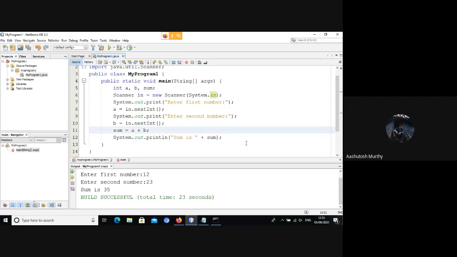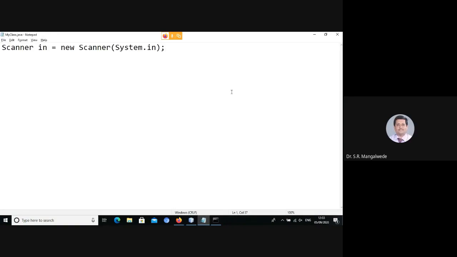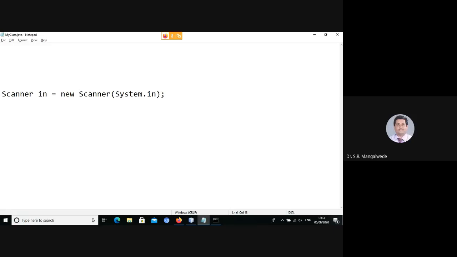Yes, sir. Can you explain the 6th line again? Yes, sir. Is it clear that there are multiple ways of reading user input, and one of them is to use an object of Scanner class?